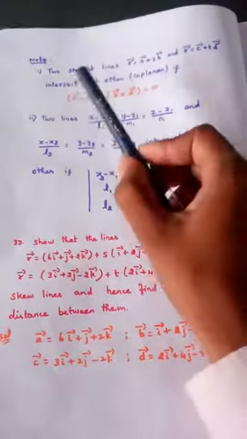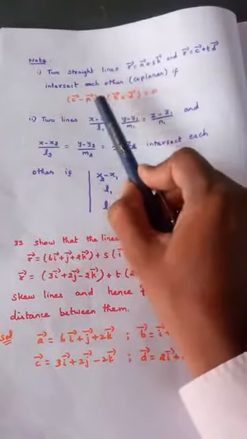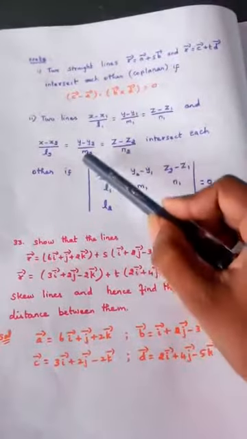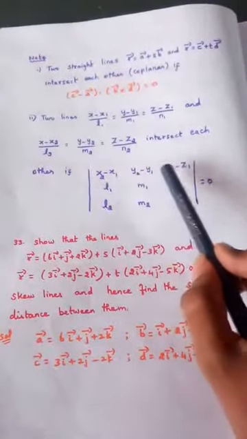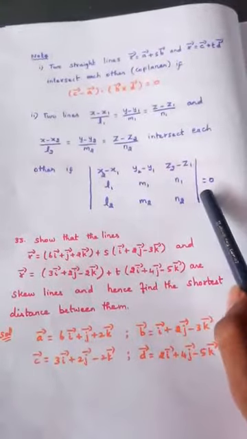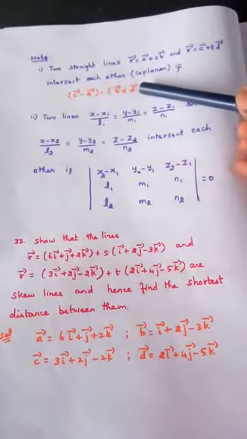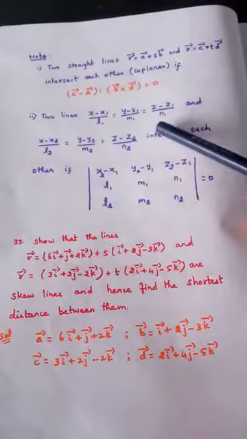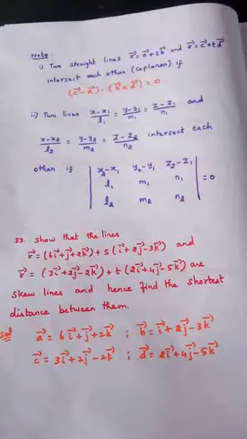Again I repeat, (c vector minus a vector) dot b cross d equal to 0 is the same as the determinant of x2 minus x1, y2 minus y1, z2 minus z1, L1, M1, N1, L2, M2, N2 equal to 0. Both are the same condition for two lines to intersect, one in vector form and one in Cartesian form.